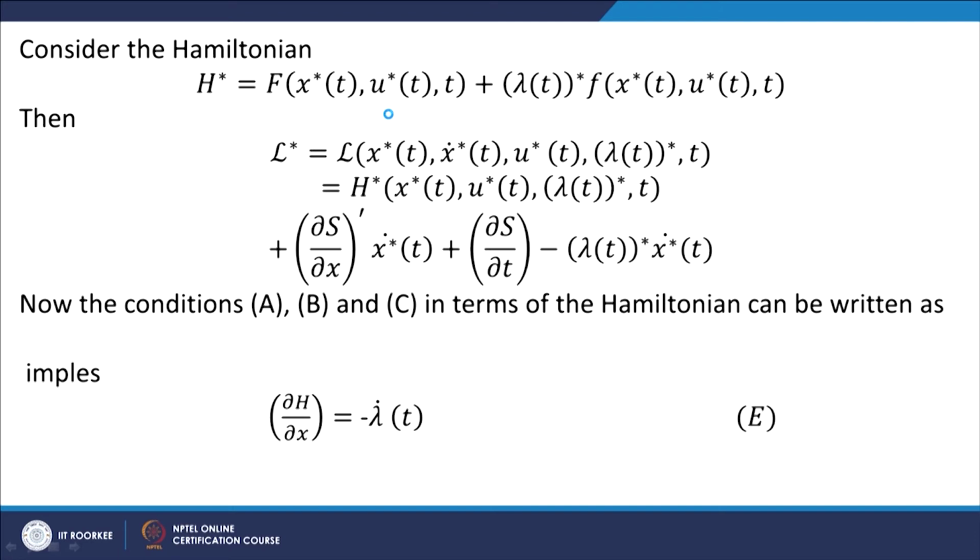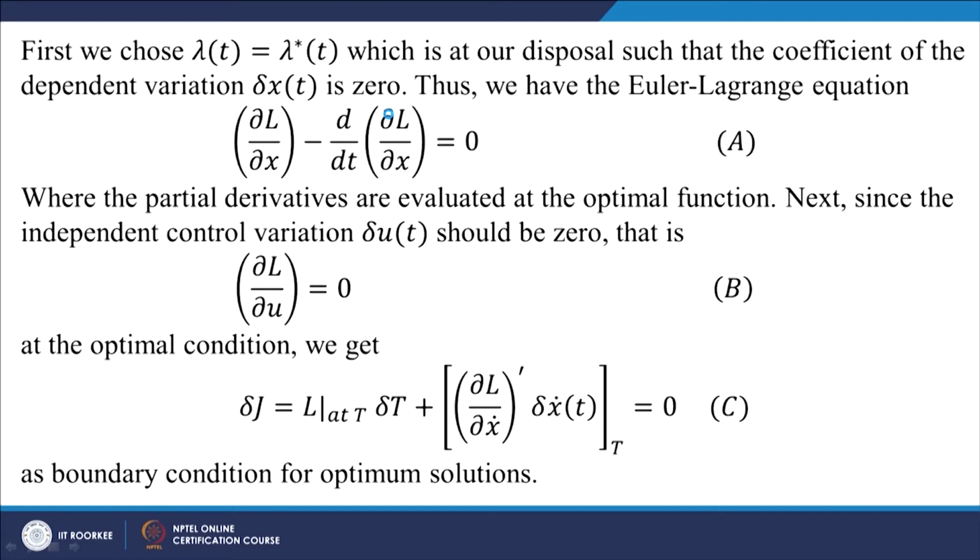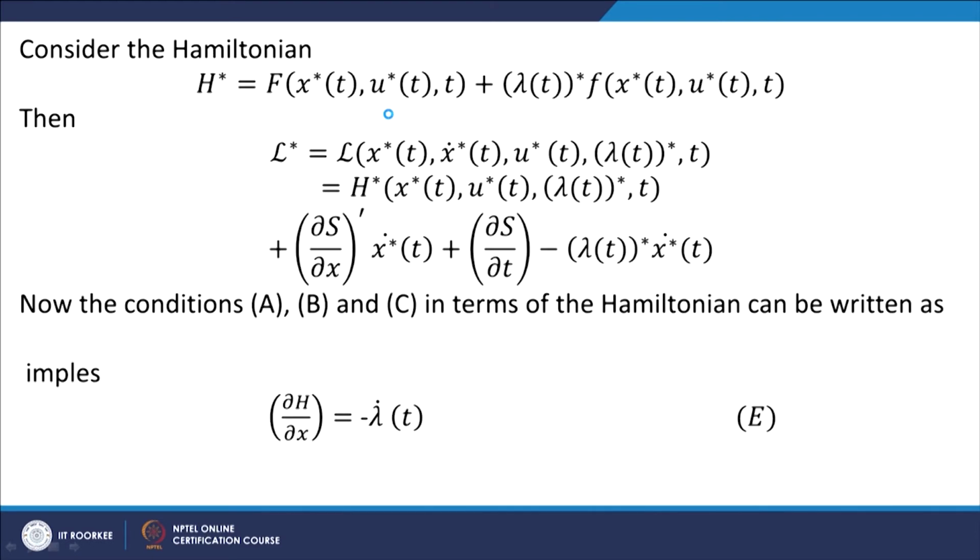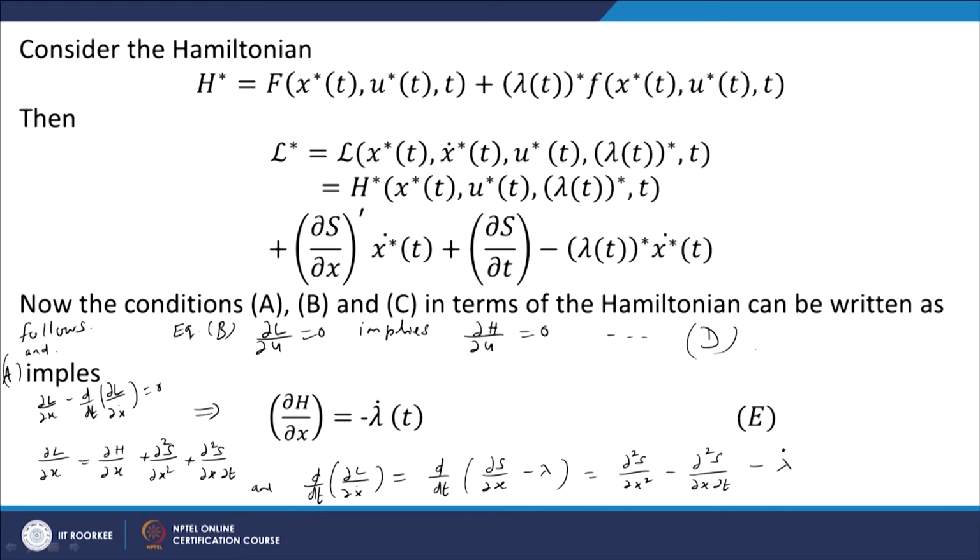After introducing the Hamiltonian function, we can convert all these equations A, B, C in terms of H. If we take the first one, the Hamiltonian can be written in this form. So now we have shown that the conditions A, B, C are the necessary conditions for the optimal control of the given system.